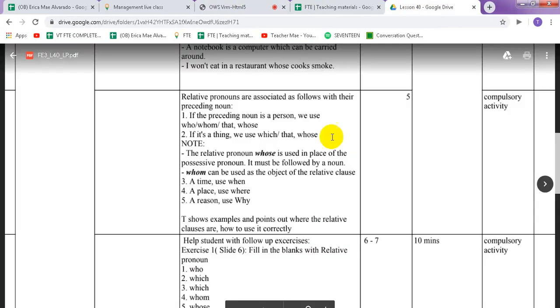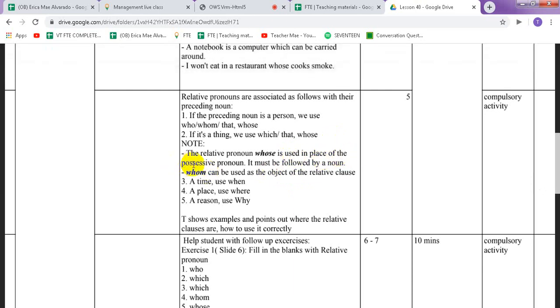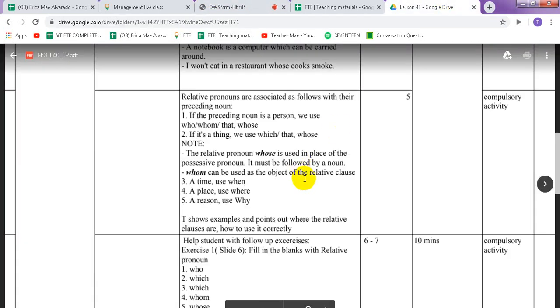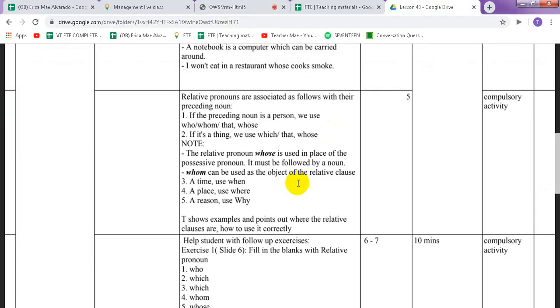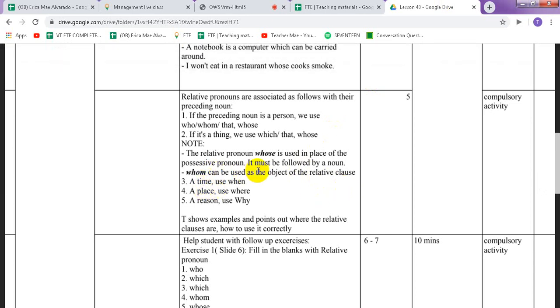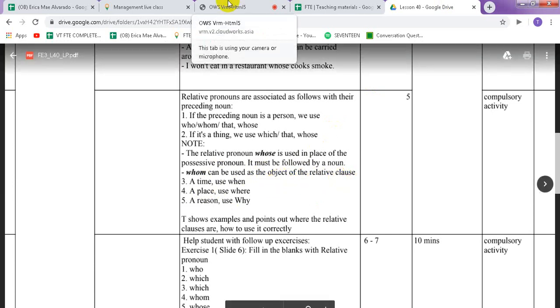The whose is used in place of a possessive pronoun. So when we use whose, it must be followed by a noun. And also whom can be used as the object of the relative clause. Just take note of that.